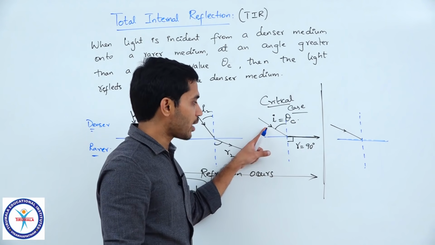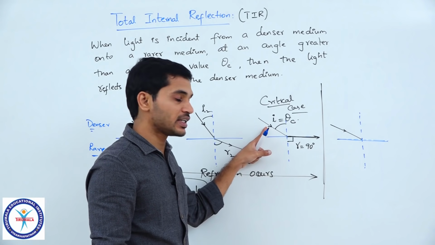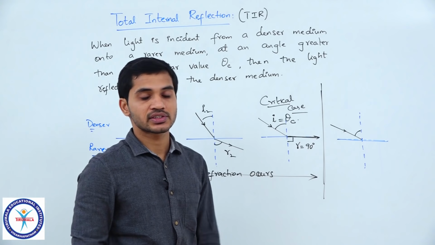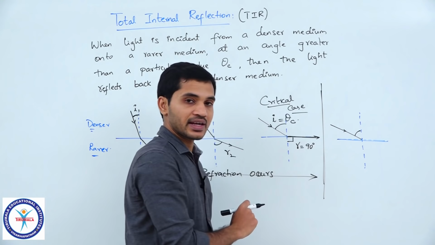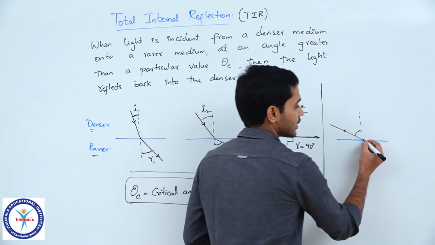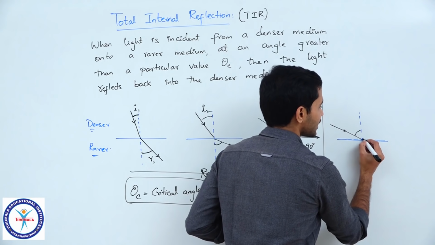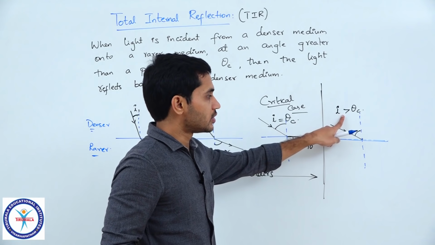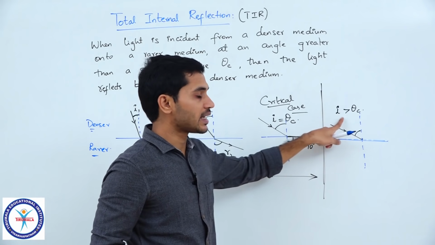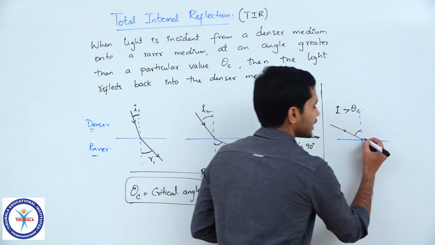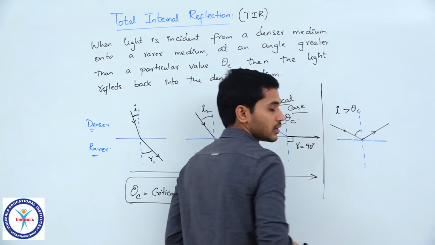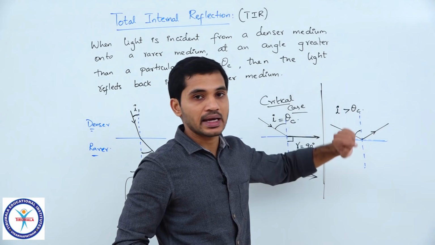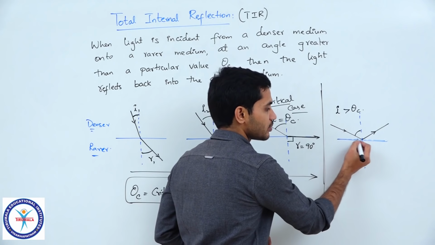Now, what would happen if I increase the angle from 50 degrees by some value? Let us say the angle here is some 55 degrees. Now, there is no way the light ray can refract into this medium. So, what happens is that the light ray reflects back. In this particular scenario, for I greater than theta c, please observe carefully, the light ray will not enter into the second medium at all. It just reflects back into the same medium as if there is a mirror at the interface.